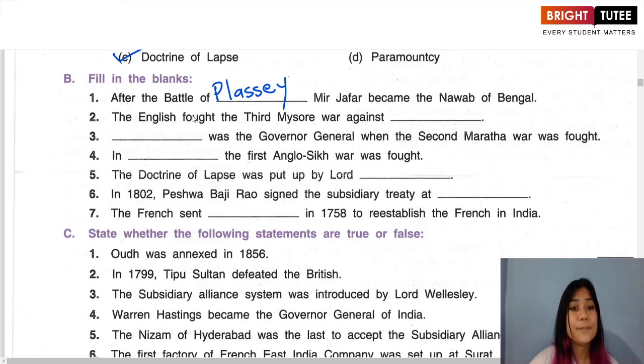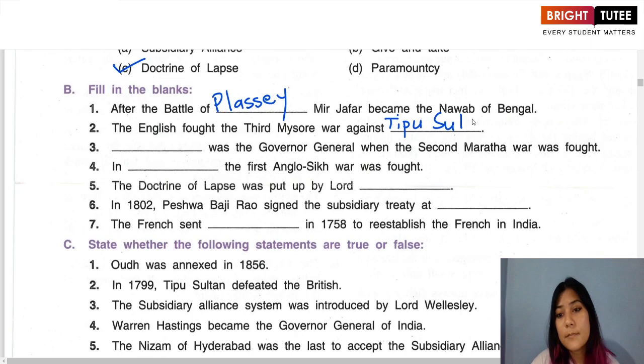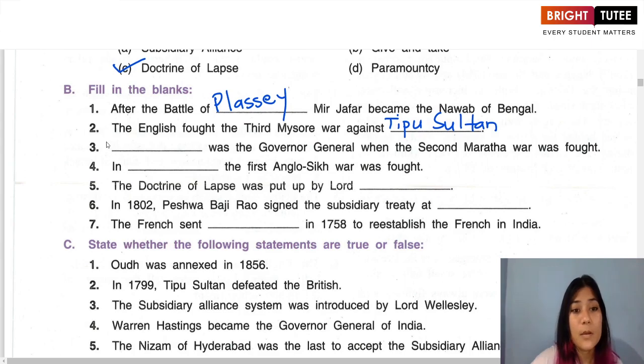The second, the English fought the Third Mysore War against Tipu Sultan. The third question. Lord Wellesley was the Governor General when the Second Maratha War was fought.